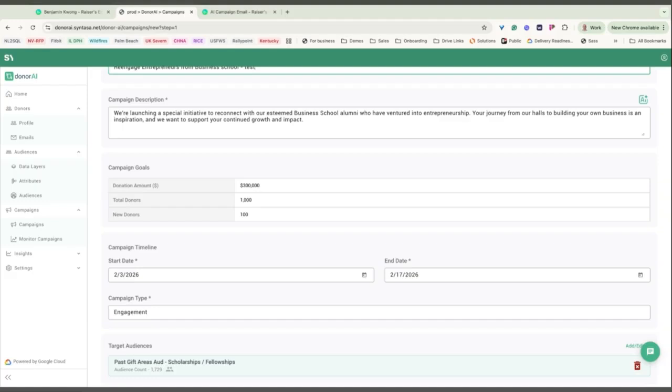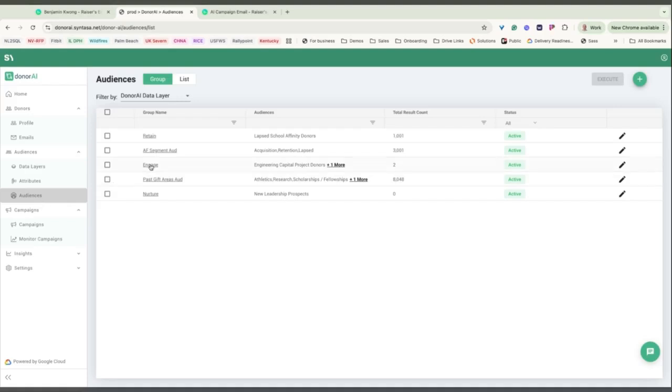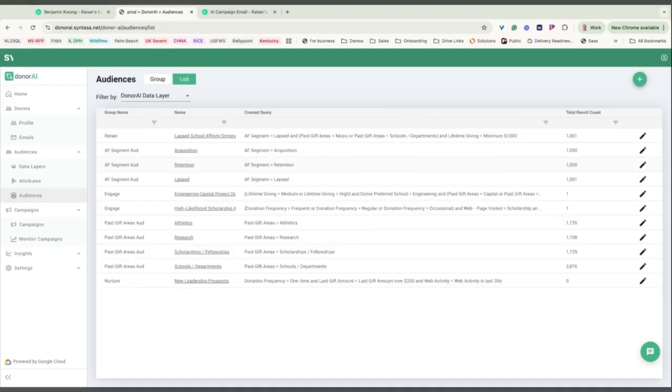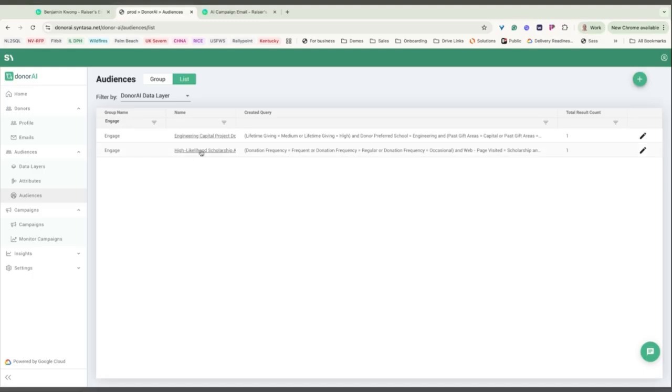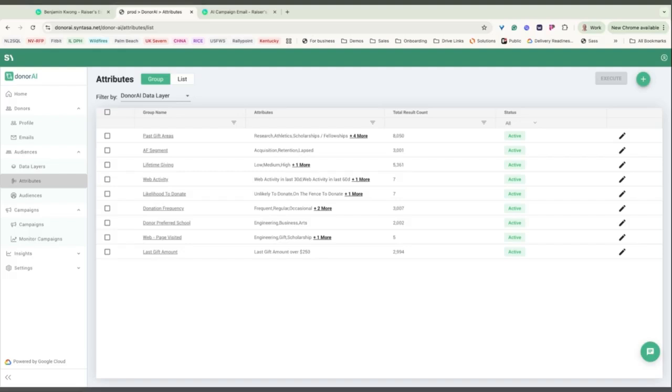An important early decision to make in the campaign is deciding who this outreach is intended for. So that starts with deciding an audience of similar donors. Let's take a brief segue into what audiences are. I will build an audience with some shared characteristics such as interests, engagement patterns, as well as giving history. This will ensure that the campaign reaches donors who are most likely to respond. These criteria can easily be adjusted, and by adjusting these criteria, I can control the size and quality of the audience without guessing.